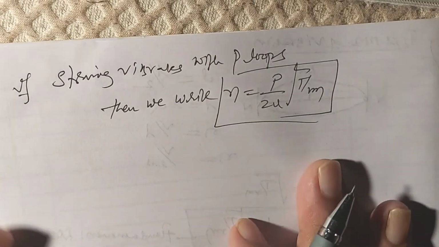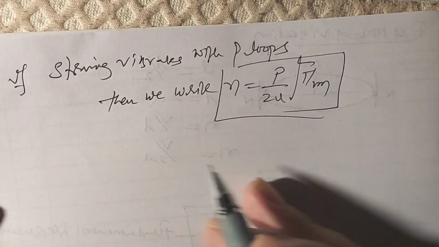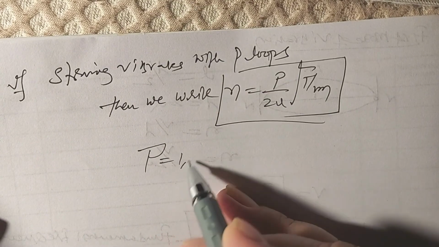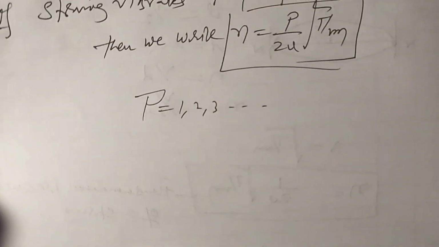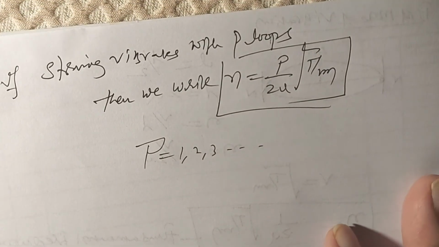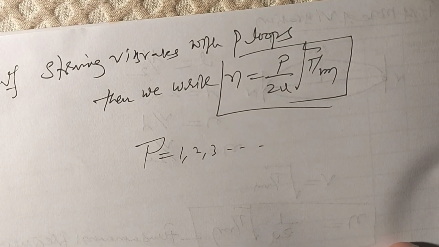P is the number of loops, P is equal to 1, 2, 3, etc. In this way, stationary waves are formed in a stretched string.